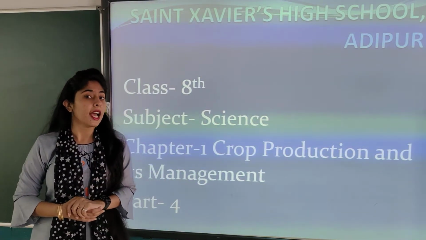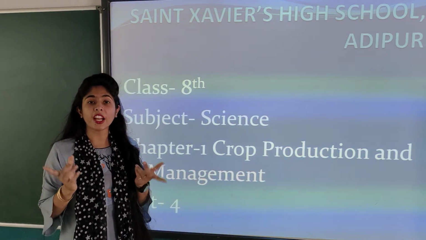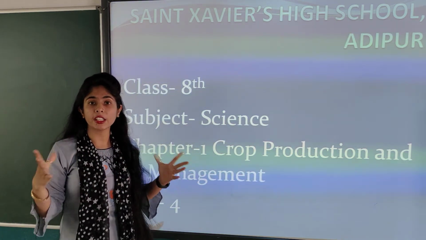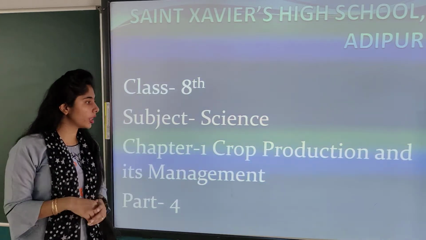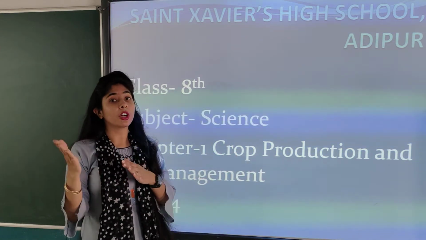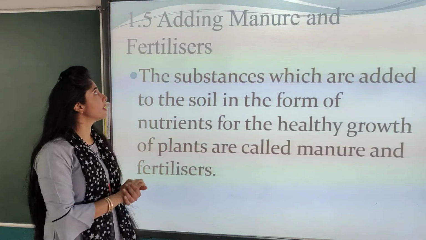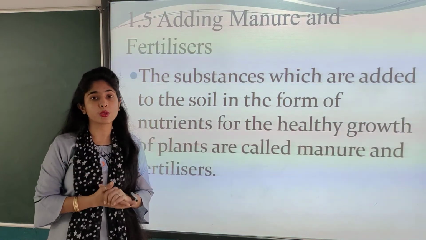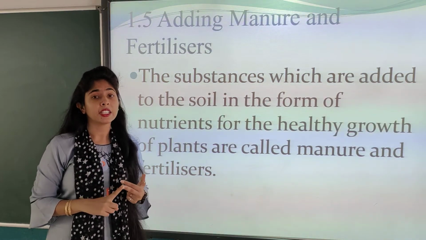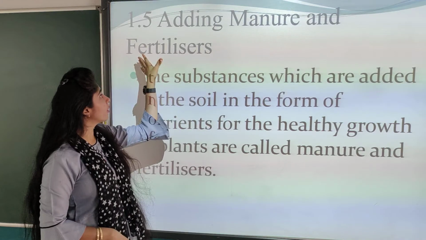So children, we have studied what a crop is. We consider it a crop when the same plant is grown on the same field over a large area. Only then will it be considered a crop. Now for its production we have seen 7 to 8 steps. We have seen the first 2 steps, that is preparation of soil and then sowing. Now the third step is adding manure and fertilizers.